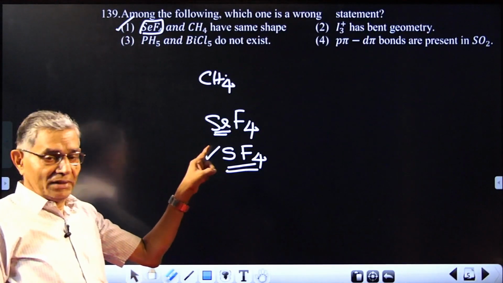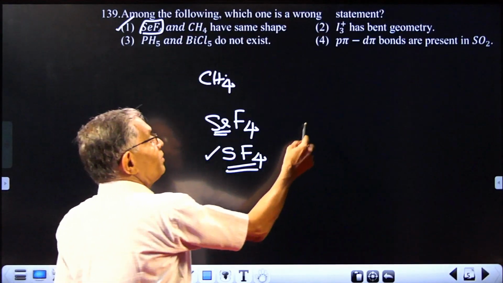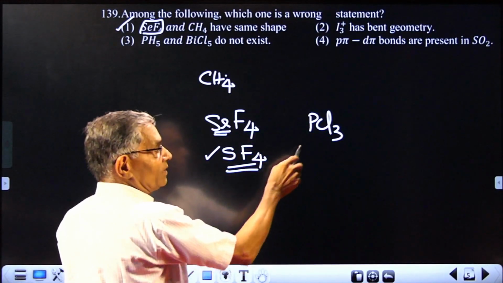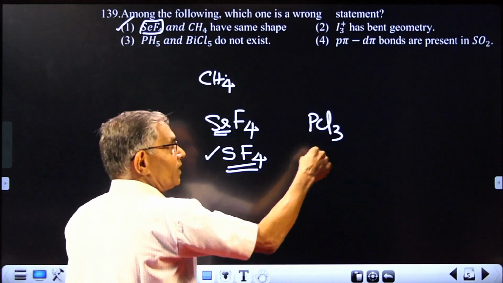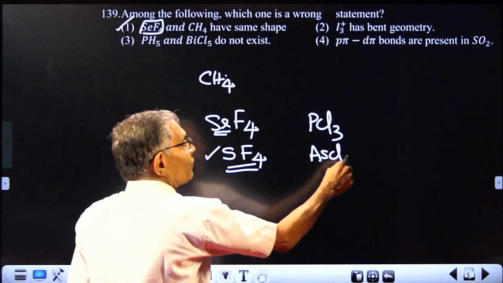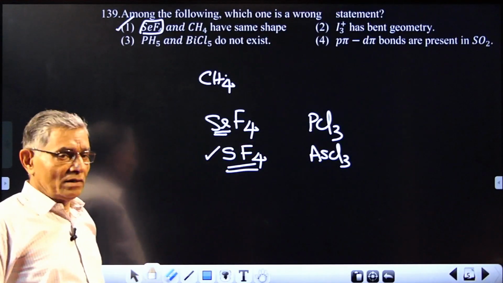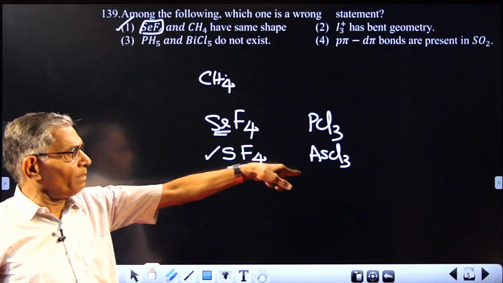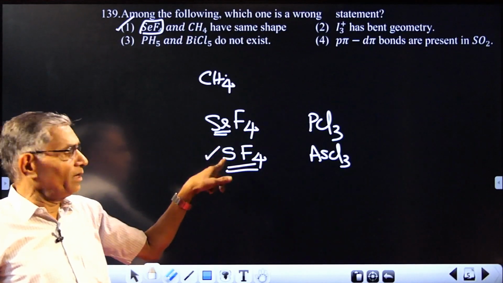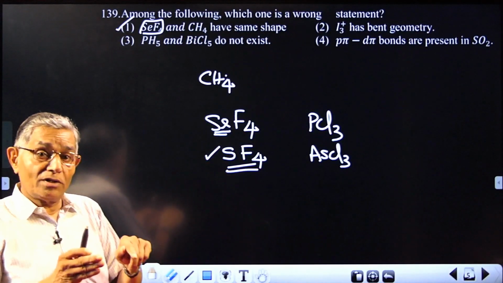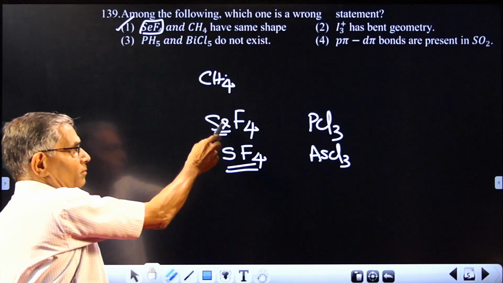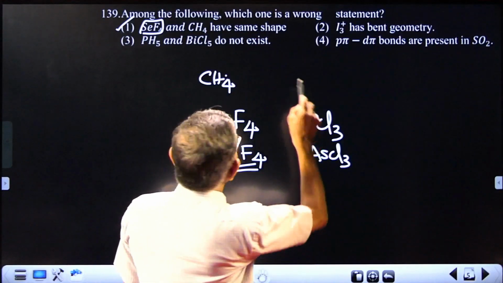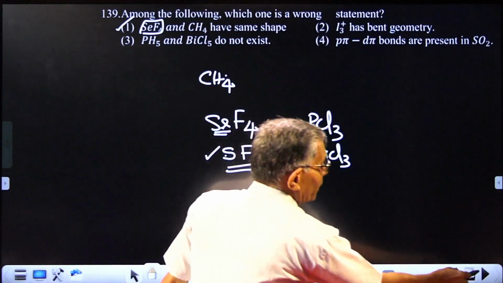So this is one method. You will be studying probably the structure of PCl3. But in the question paper, what they do is replace it with the next element, AsCl3. In many cases, they give a new question by changing the central atom. But you can obtain the answer easily by comparing with a similar structure of the same group element. So selenium, don't worry about it, you take sulfur. So the wrong statement is 1.